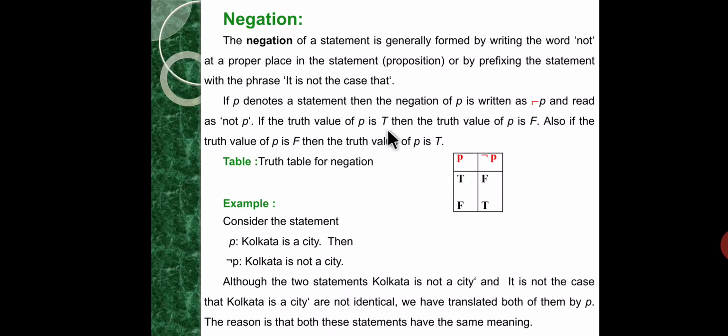If the truth value of P is true, then the truth value of negation P is false. Also, if the truth value of P is false, then the truth value of negation P is true.